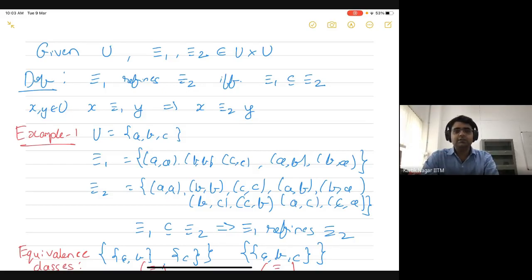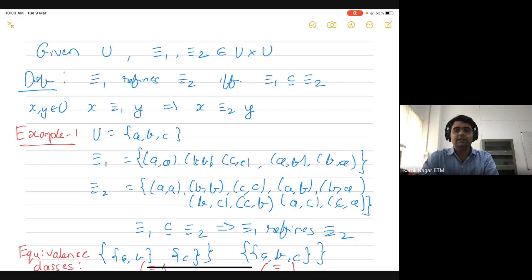Okay. So now we are trying to find this MN relation with the smallest number of equivalence classes corresponding to the given language. Towards that end, we had defined this notion of refinement. If you are given two relations on the same set, then relation one refines relation two if and only if relation one is a subset of relation two. Which means that if two elements are related by relation one, then they are also related by relation two.